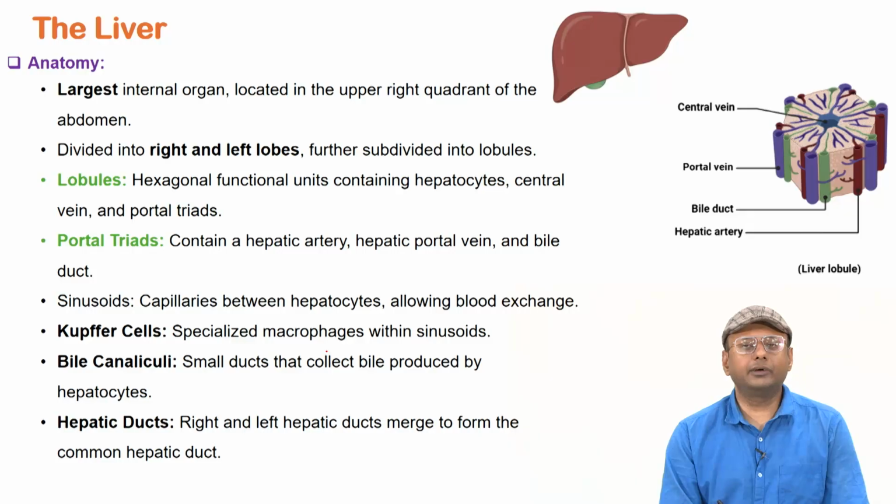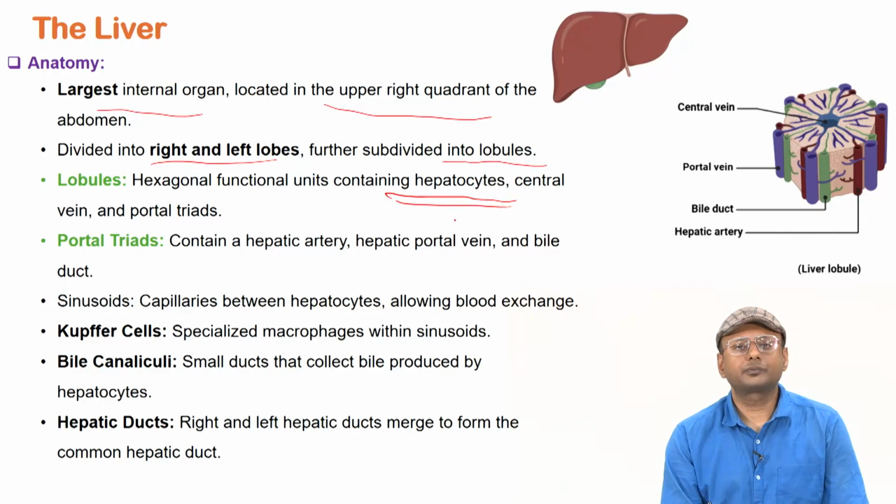Then next is the liver. Liver is the largest internal organ, right. It is located in the upper right quadrant of the abdomen. Liver is divided mostly into the right and the left lobes, further subdivided into the lobules, right. So these lobules are the hexagonal functional units containing the hepatocytes, which are the most important of these liver cells, right.